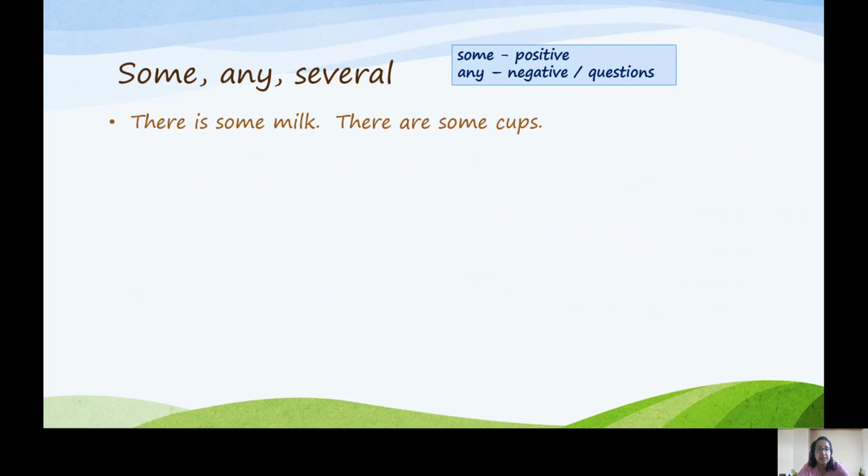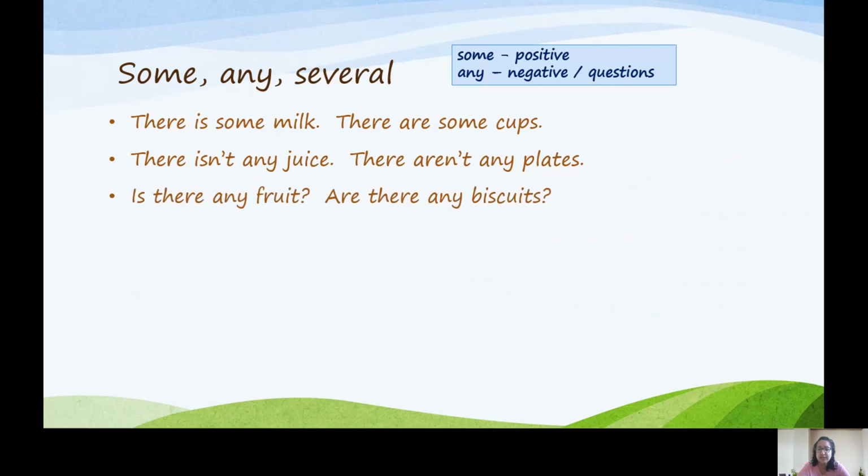Moving on to some, any and several. Starting off with some and any, we use some in positive sentences. Any is used in negative sentences or questions. For example, there is some milk. There are some cups. There isn't any juice. There aren't any plates. Is there any fruit? Are there any biscuits?